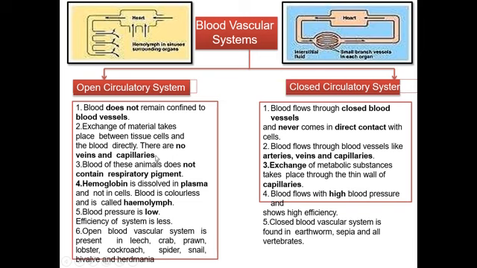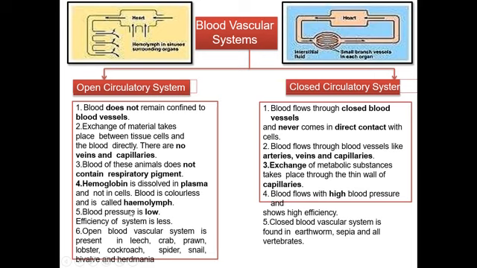Number 3, blood of these animals does not contain respiratory pigment. Hemoglobin is dissolved in plasma and not in cells.